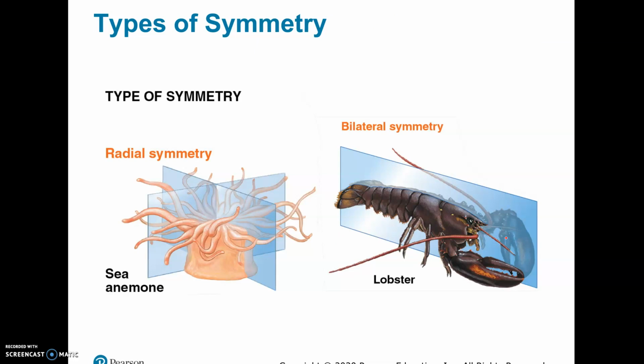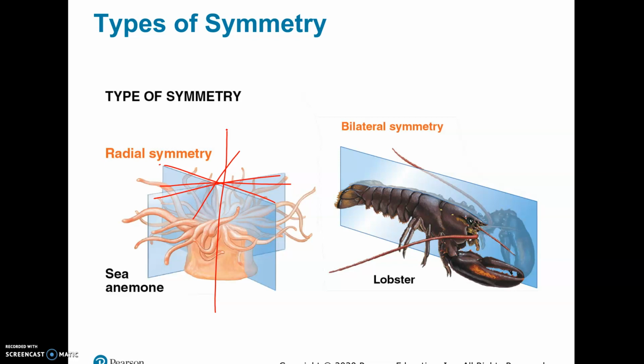Radial symmetry is where, if you lay this down, think of a pizza, I could cut it any way, and no matter which way I cut it, the 2 sides would look the same. That's radial symmetry. Now, it's not the same if I cut it this way, but it's from the top.